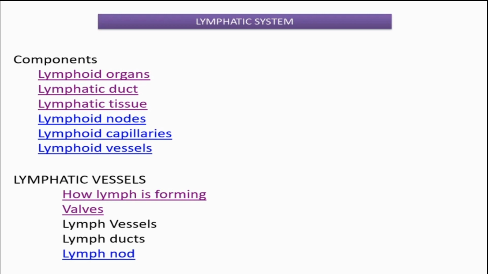It is joining with the left subclavian vein. Then the left thoracic duct carries the contents, the fluid portion, drained from all the left side of the head, thorax, arm and remaining body parts.